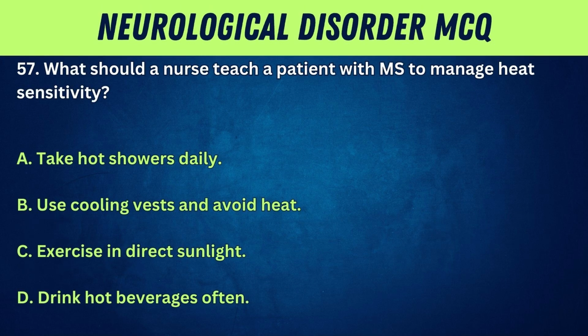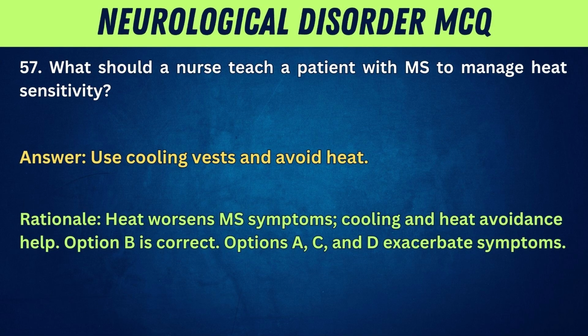57. What should a nurse teach a patient with MS to manage heat sensitivity? A. Take hot showers daily. B. Use cooling vests and avoid heat. C. Exercise in direct sunlight. D. Drink hot beverages often. Answer: use cooling vests and avoid heat.